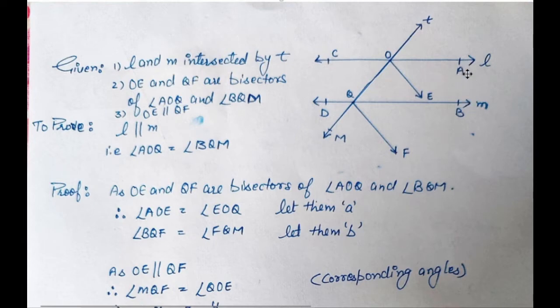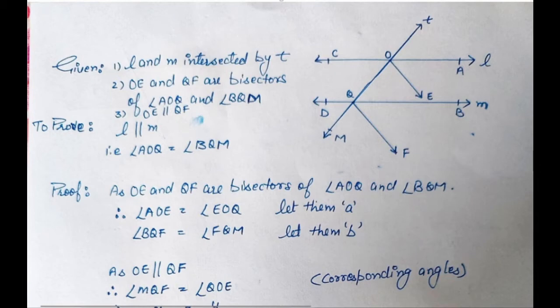You were given these two lines here, and they were intersected by the transversal. You were given these two as the bisectors of these corresponding angles, and these bisectors were also parallel. And as to prove, you have to prove these lines are also parallel. These lines parallel means you have to prove anyhow AOQ is equal to BQM, because if you can prove that these two angles are equal, and they are corresponding, so the lines will be easily called parallel when you prove corresponding angles are equal.